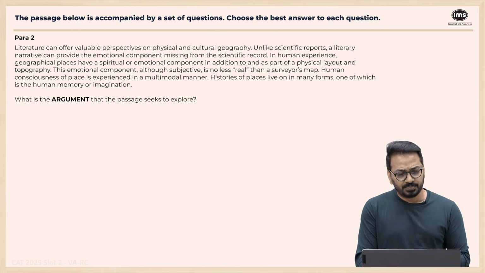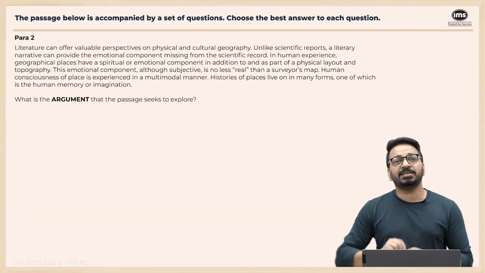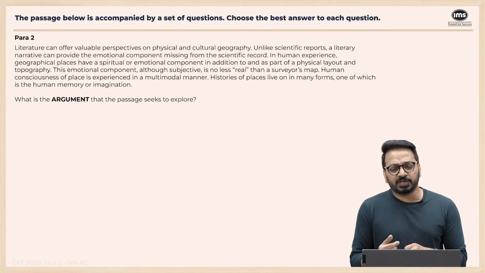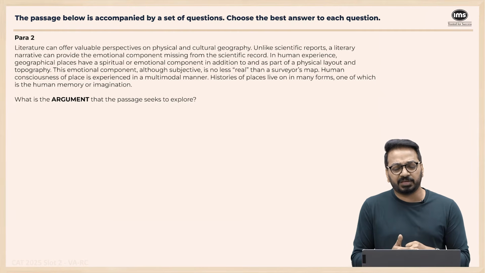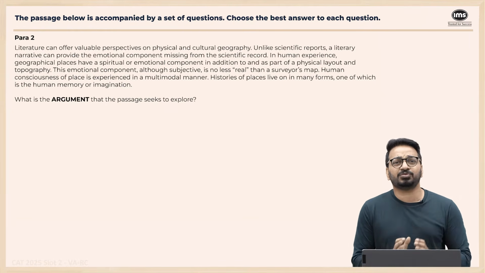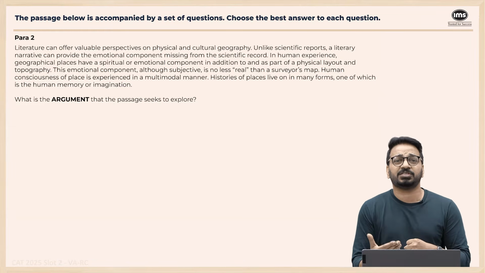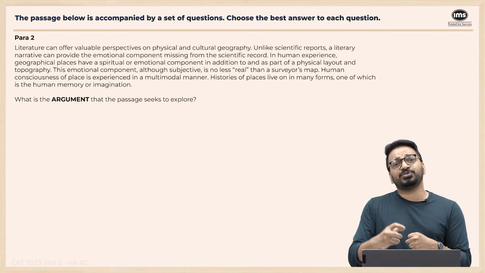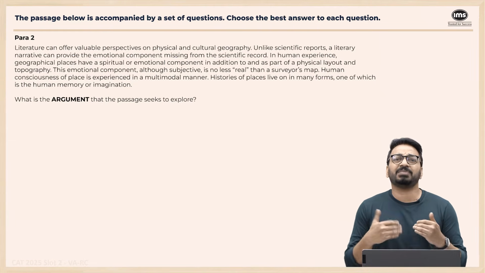Yep. Next one. Literature can offer valuable perspectives on physical and cultural geography. Unlike scientific reports, a literary narrative can provide the emotional component missing from the scientific record. In human experience, geographical places have a spiritual or emotional component in addition to and as part of the physical layout. They're saying that scientific reports only give a physical description, right? But humans have an emotional as well as spiritual connection to a landscape, and that is what books and literature show us. The emotional component, yes, might be subjective, right?